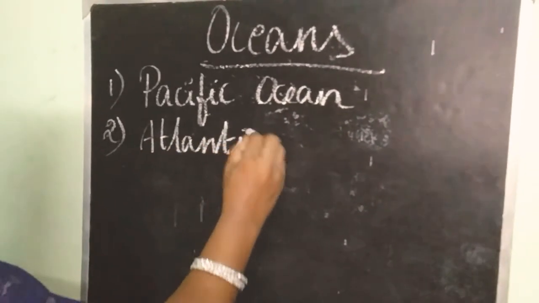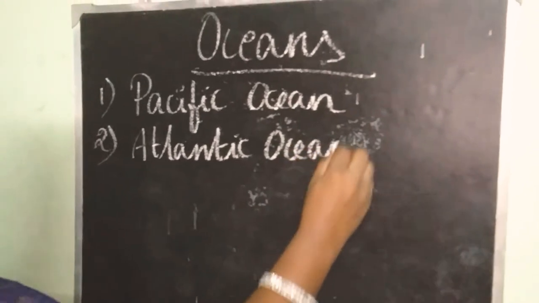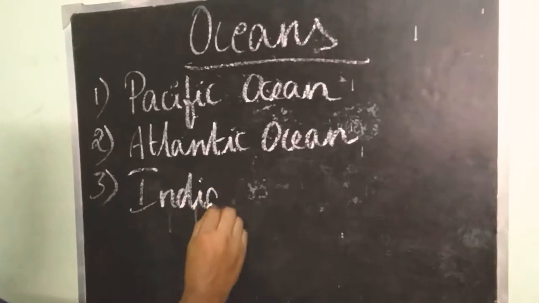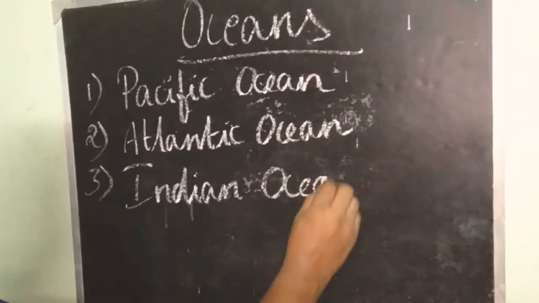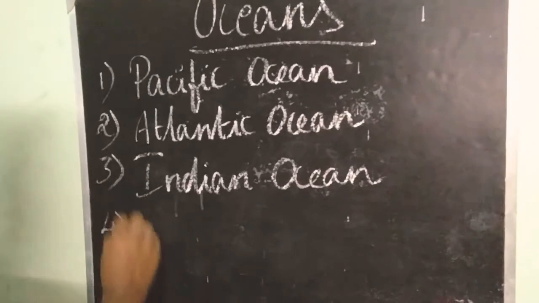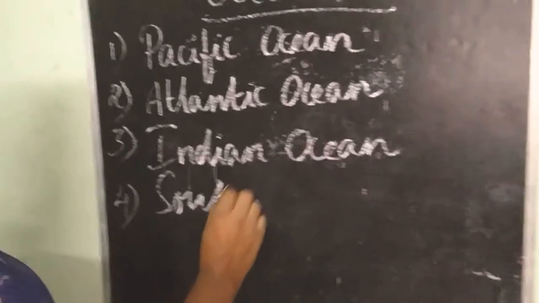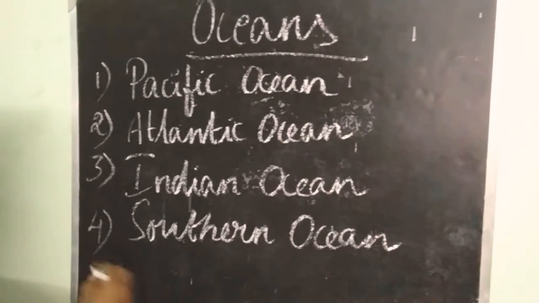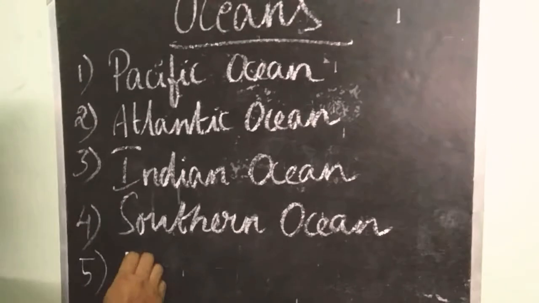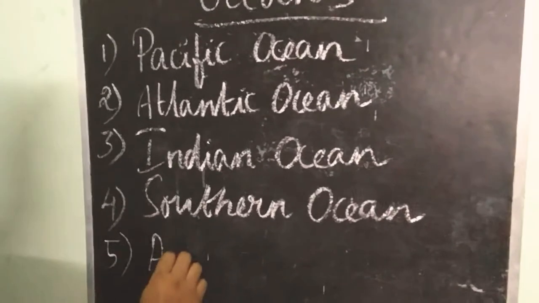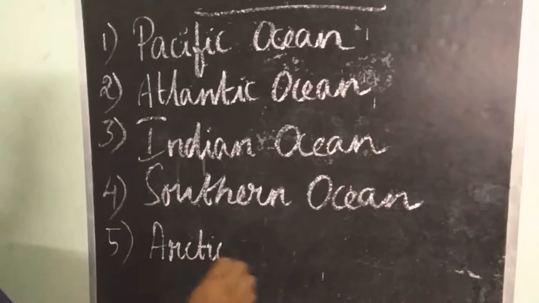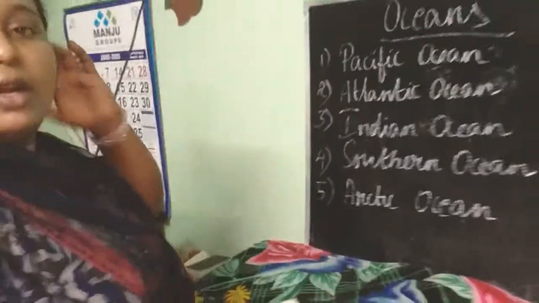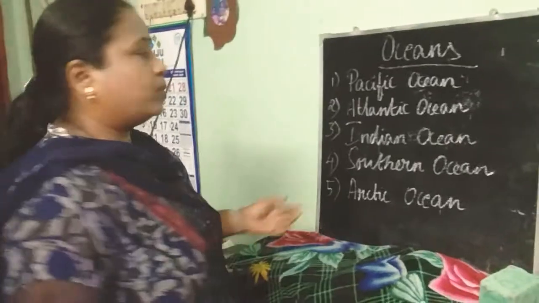Pacific Ocean, Atlantic Ocean, Indian Ocean, Southern Ocean, and the last Arctic Ocean. I'll give you a small tip to remember these 5 oceans of the world.